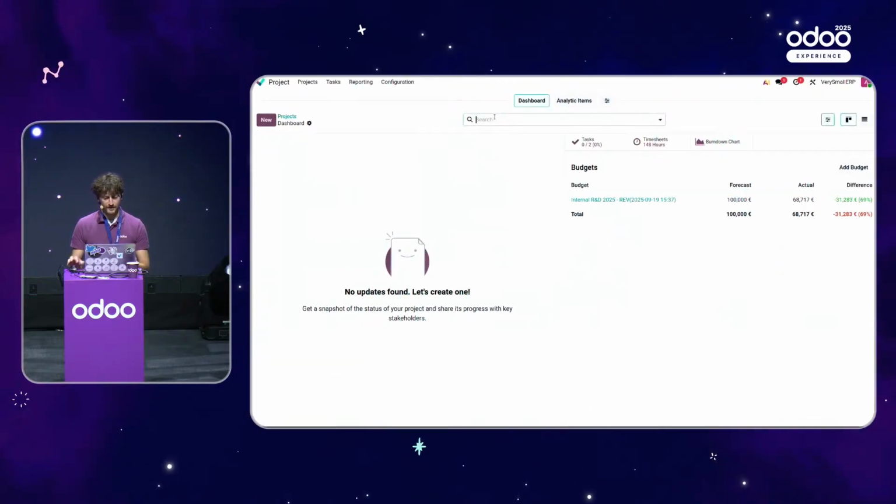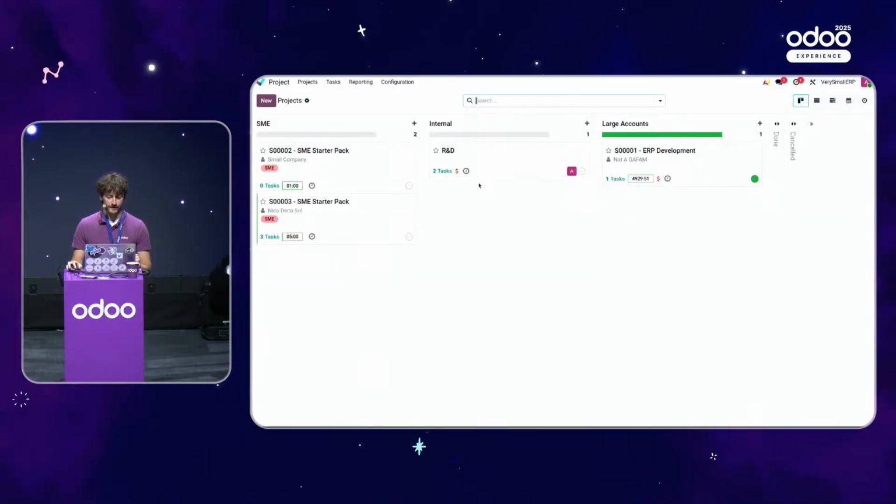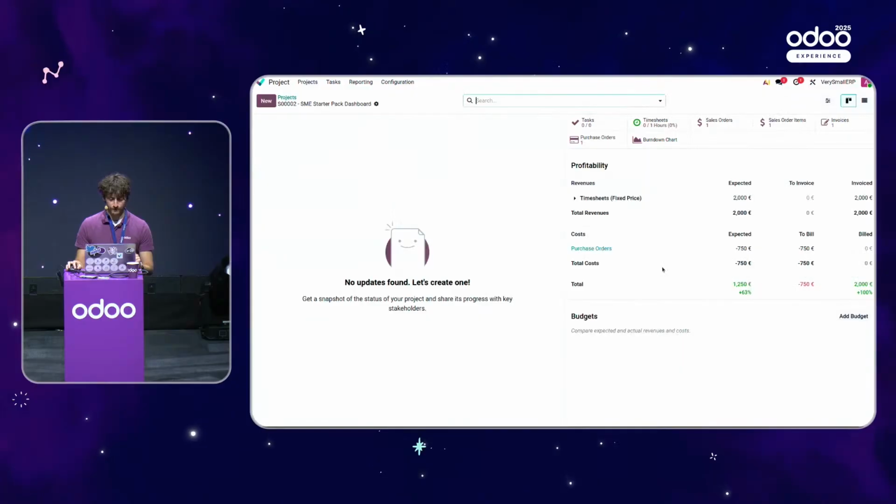So let's go back to our database right here, and let's go to our project app again. Here you can see that we have two small projects that are tagged SME, and so we can just open the dashboard, and what happens? It is not linked to any budget.